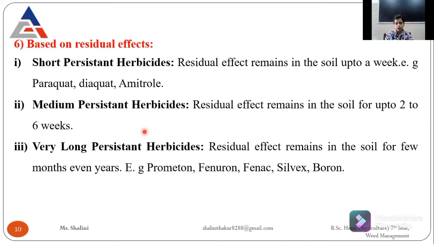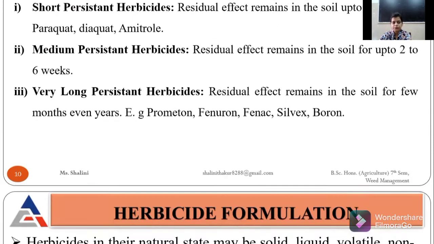Short persistent herbicides like paraquat and diquat remain in the soil up to a week. Medium persistent herbicides remain in the soil for 2 to 6 weeks; an example is thiocarb. Very long persistent herbicides remain in the soil for even months or years; examples are Fenac, Boron, Silvex, Fenuron, and Prometron. So these are the classifications based on residual effects.